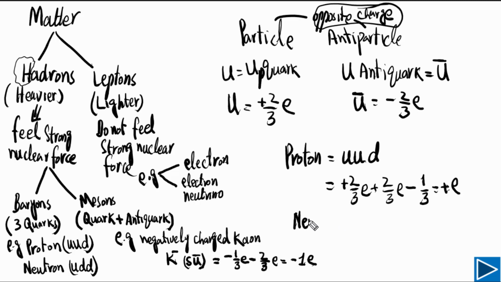So let me rewrite here neutron. If you look at quark composition of neutron, neutron has 1 up quark and 2 down quark, and the charge on 1 up quark is plus 2 by 3e, and the charge on 1 down quark is minus 1 by 3e, and the charge on the other down quark again we can write. If we add all of them, our final answer will be 0. It means neutron has no charge. So this is what we need to understand about matter, how we classify matter. Next we will look at antimatter.